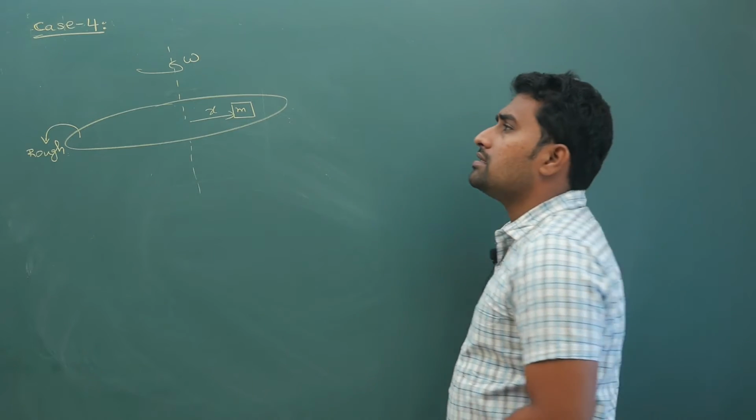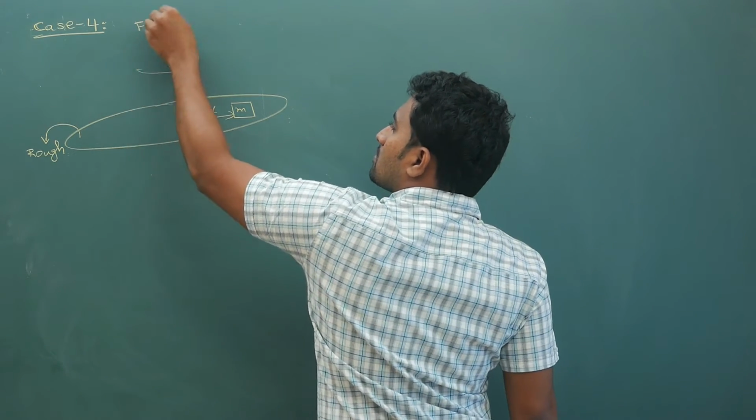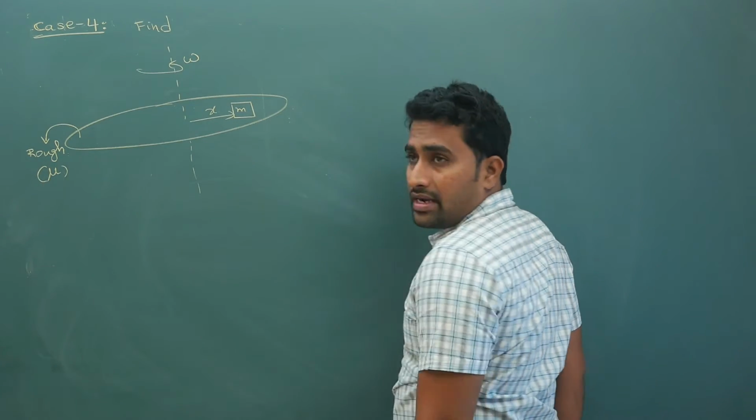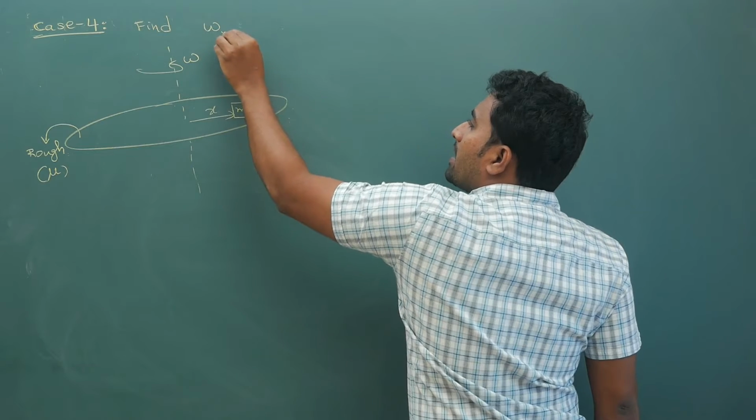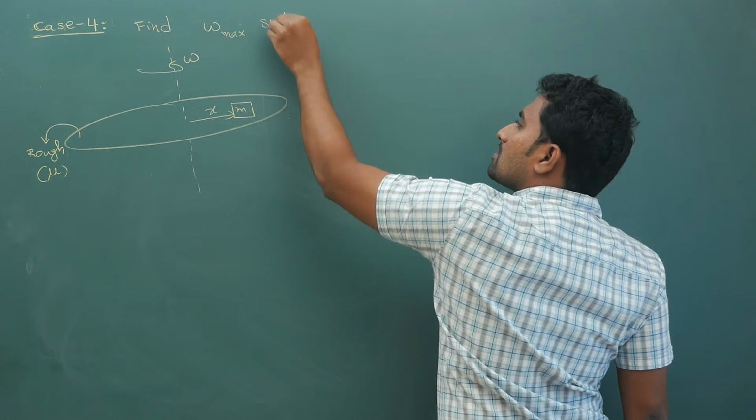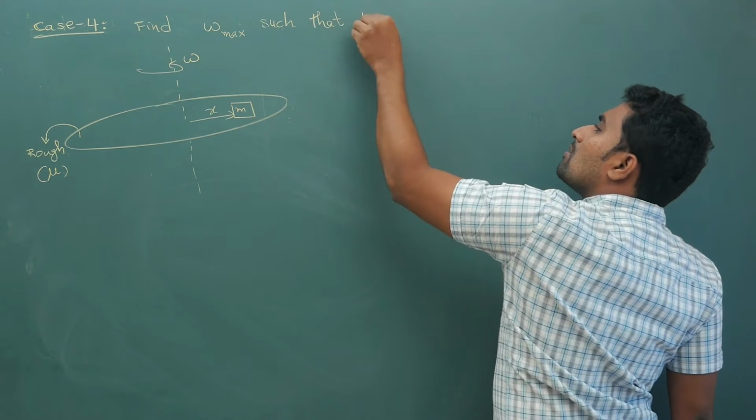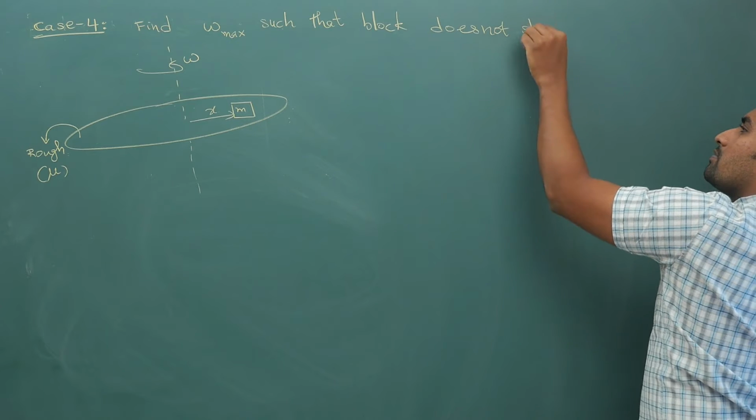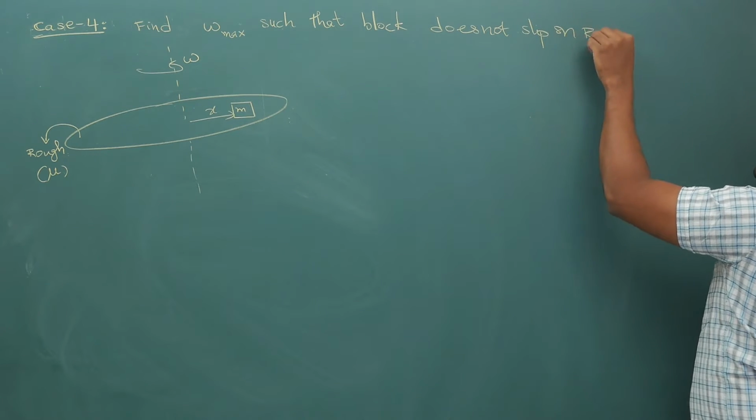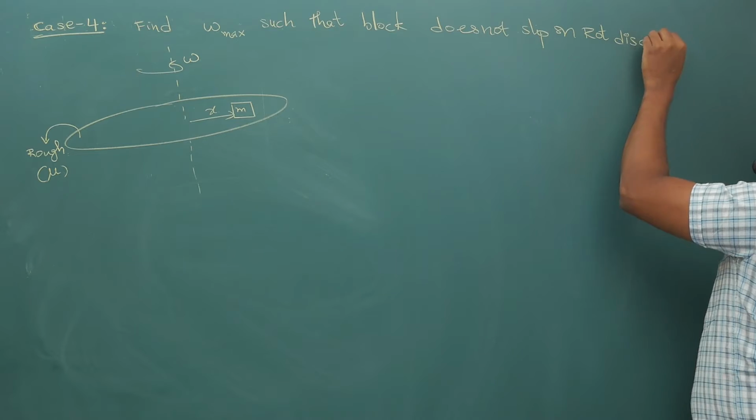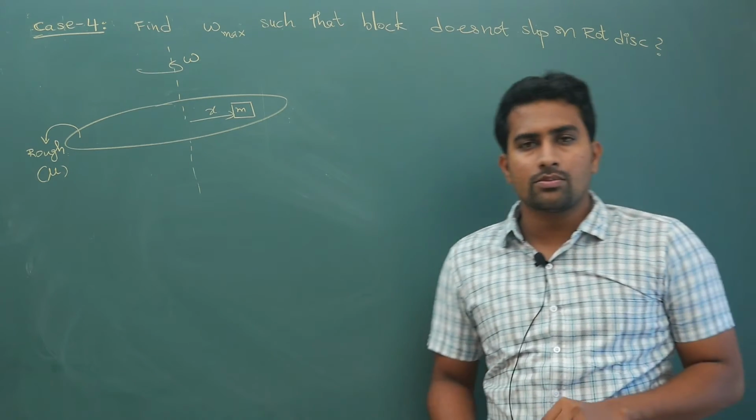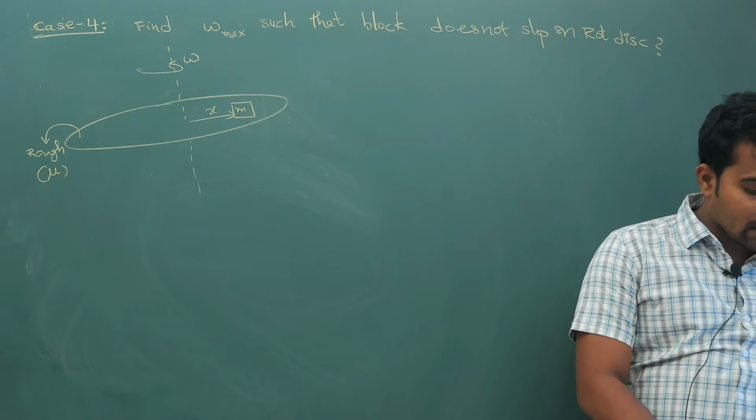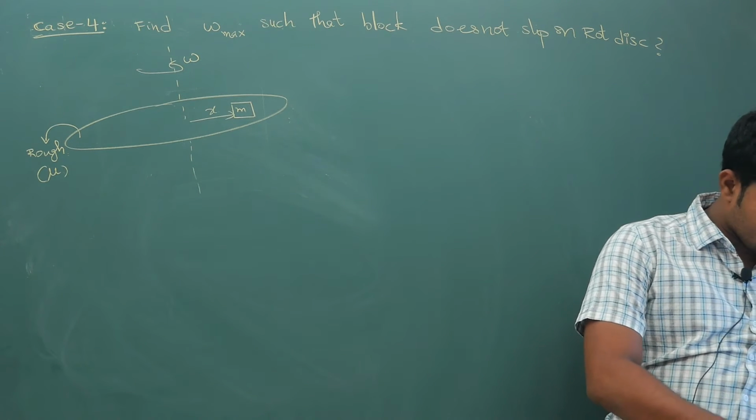What is your question? Given the coefficient of friction mu, find omega max such that the block does not slip on the rotating disc. That is your question. Now you are supposed to try to give the answer for this part. Come on, give it a try. One minute time.